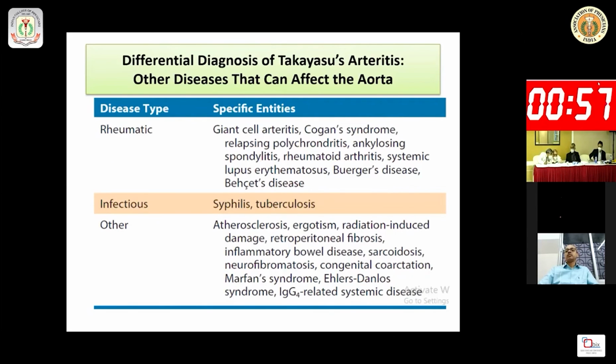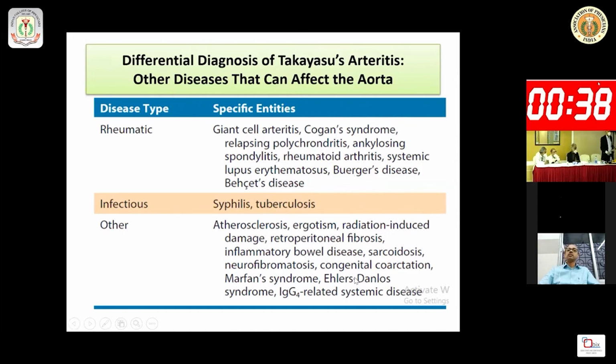What are the other diseases? The differential diagnosis of Takayasu arteritis includes other diseases that can affect the aorta and the large arteries, particularly the brachial or radial artery. Giant cell arteritis is important, particularly in old age.